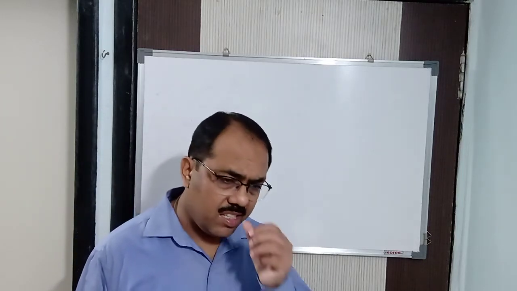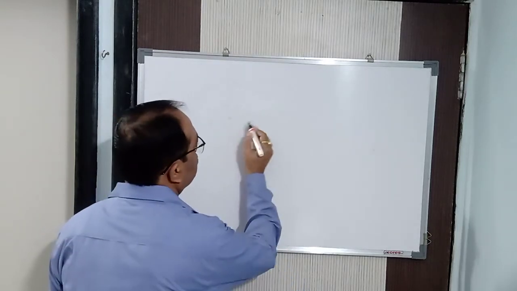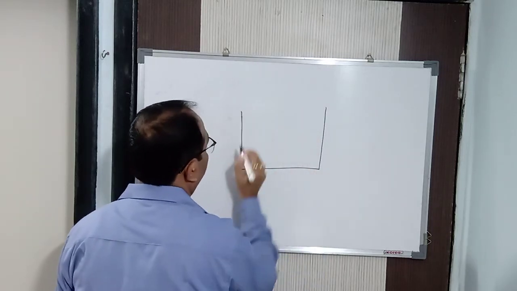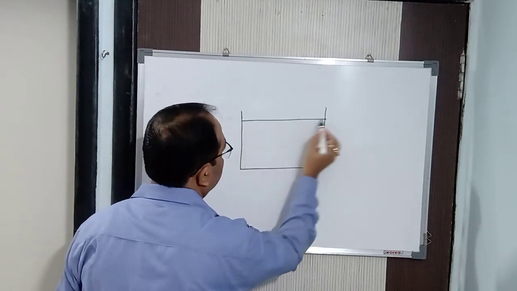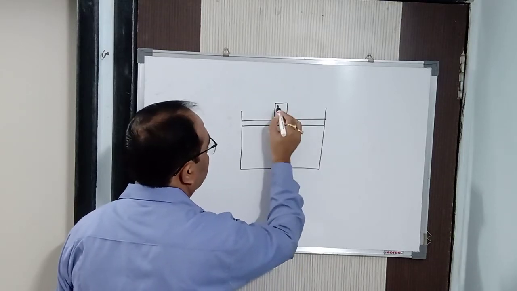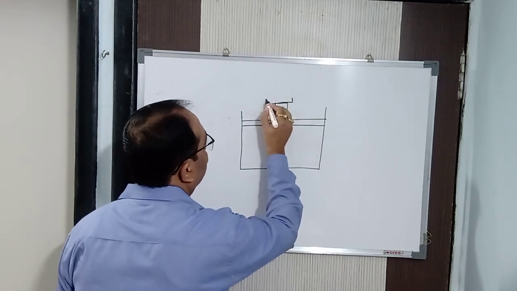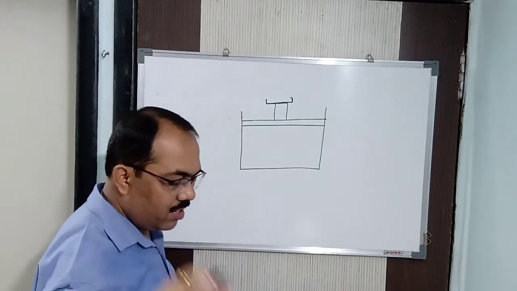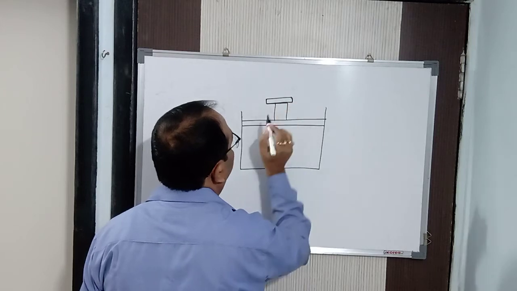Now, to understand reversible and irreversible processes, I will do an experiment and explain it to you. Here I have taken a container which contains some gas, and a piston, a metal plate. I have also put a small container on it to hold some object, let us say some weight or something like that. You can put a plate there too.